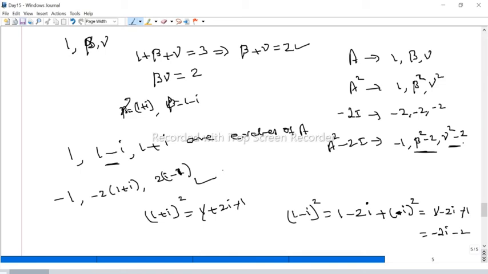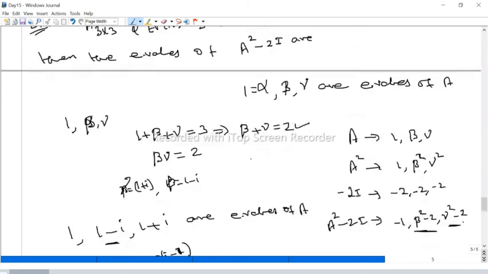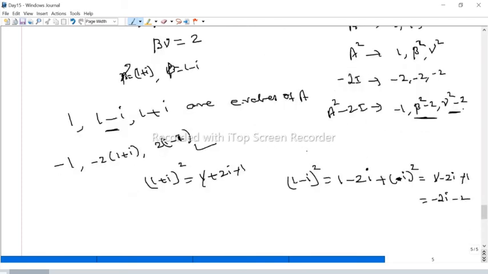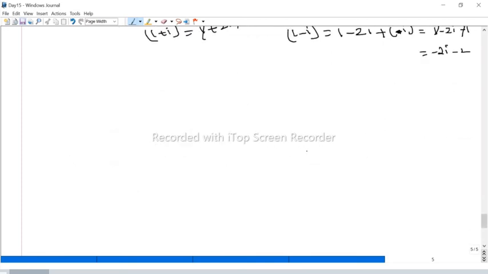Yeah, correct. This one is correct. So this is the eigenvalue. So first you have to find the eigenvalues of A, and then you can easily find the eigenvalues of A square minus 2I. Okay. Now we solve one more problem. Third problem.